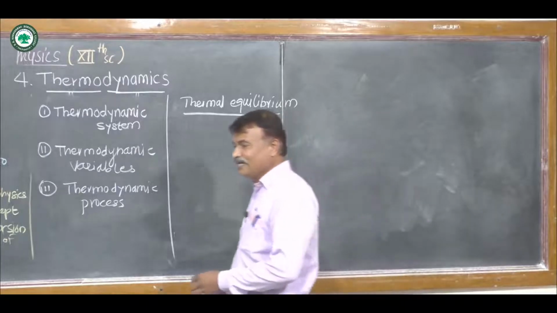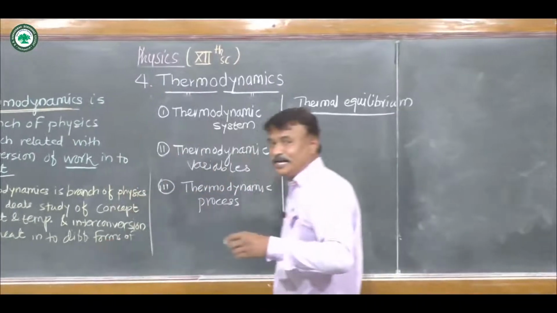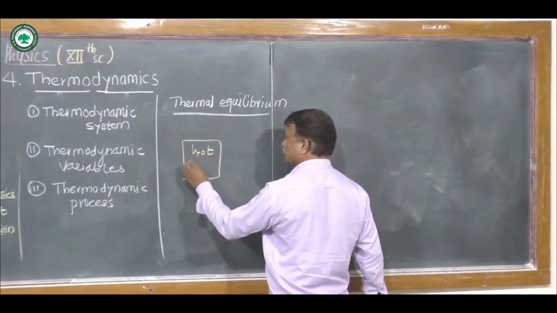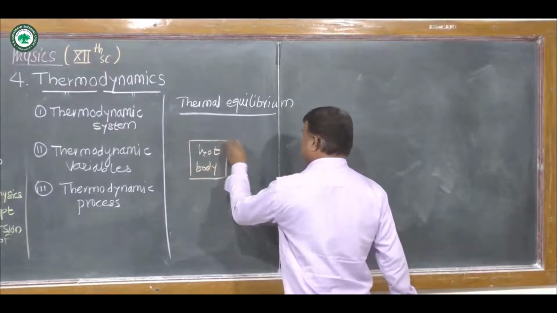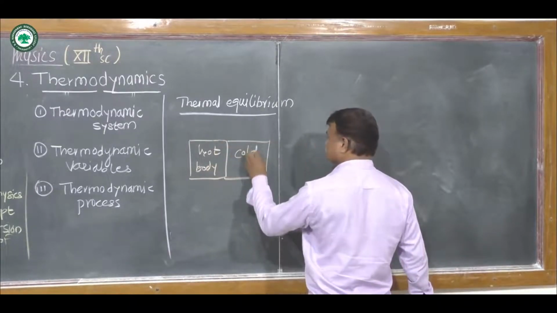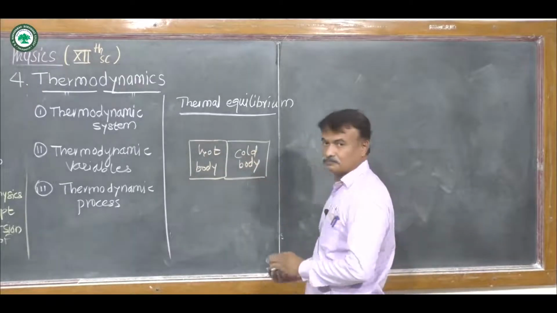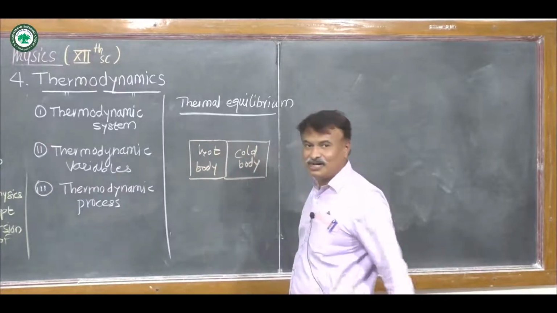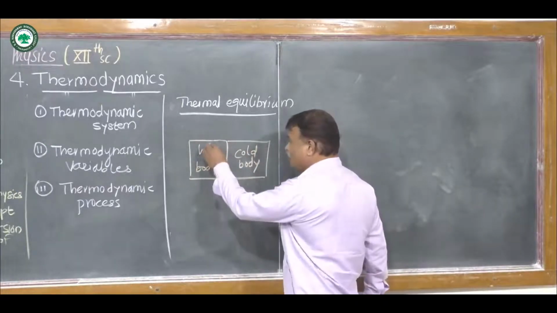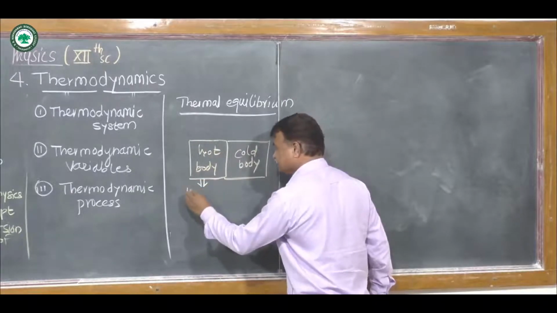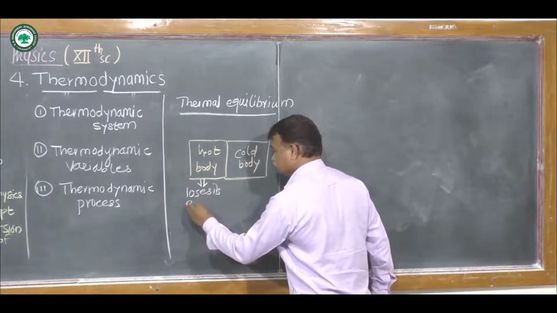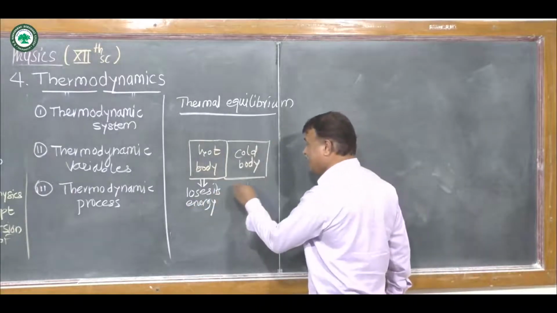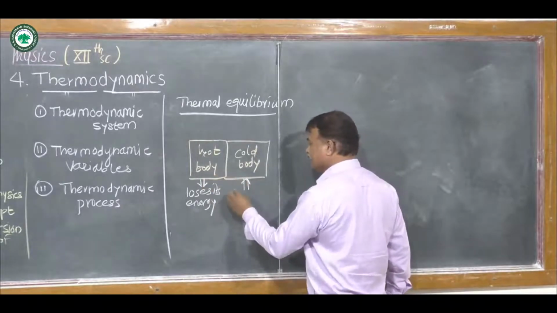So for that purpose, we can say that a hot body is in contact with a cold body. If you consider this hot body kept in contact with the cold body, then when both bodies are in contact with each other, the hot body loses its energy. That energy is thermal energy. At the same time, the cold body gains the energy.